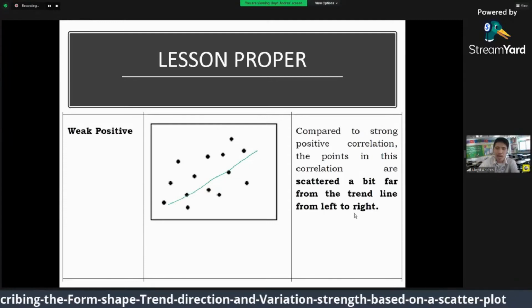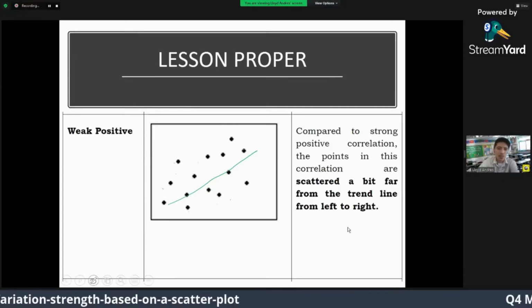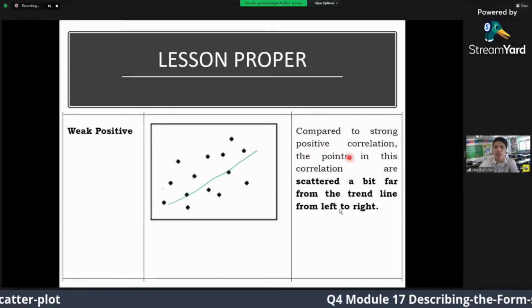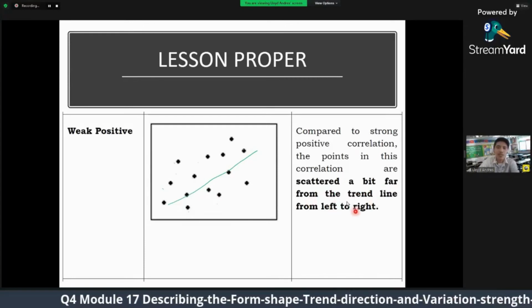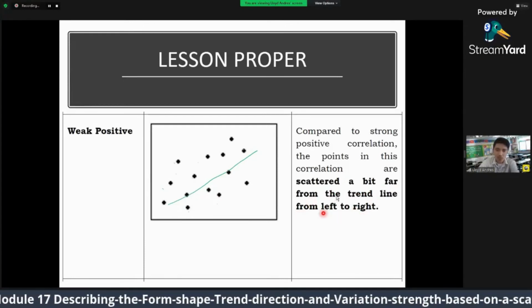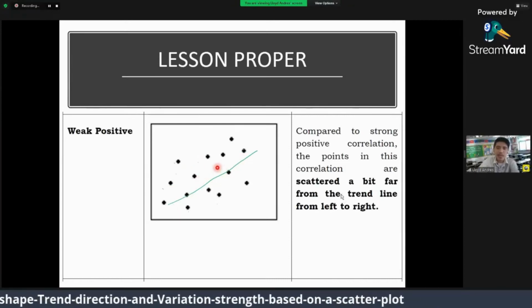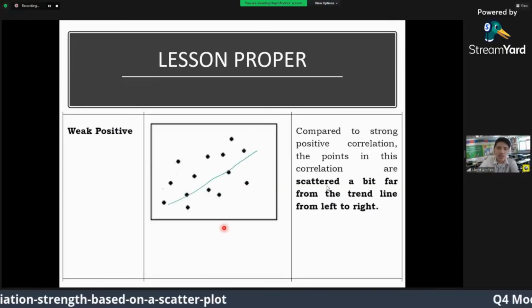But your points are scattered, far apart. So it is positive but only weak. Compared to strong positive correlation, the points in this correlation are scattered a bit far from the trend line from left to right. So, they are a little spread out, unlike the strong one earlier, where the points were close together. So, this is the weak positive correlation.